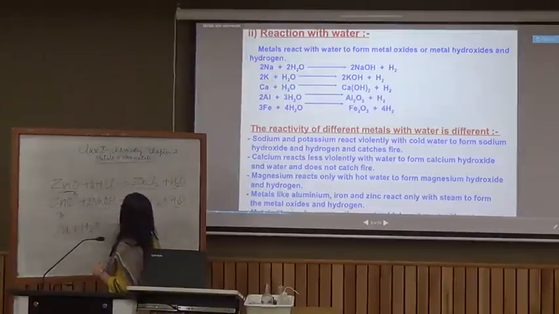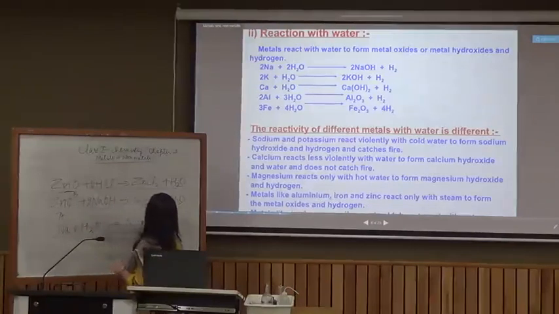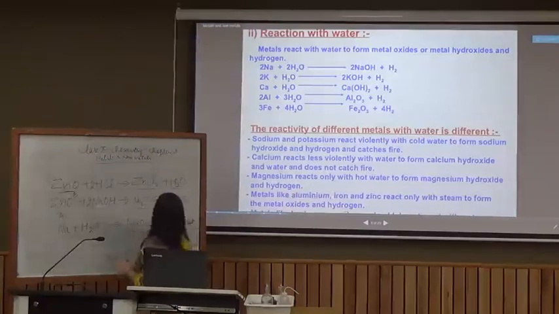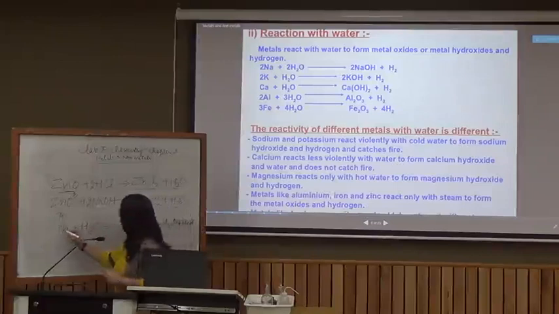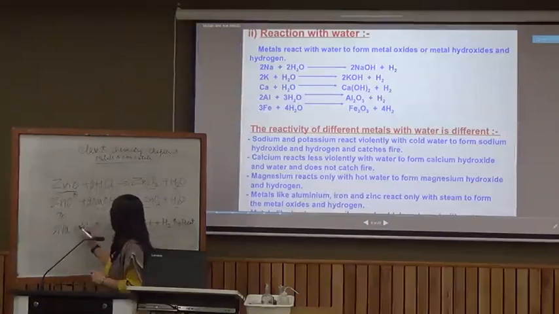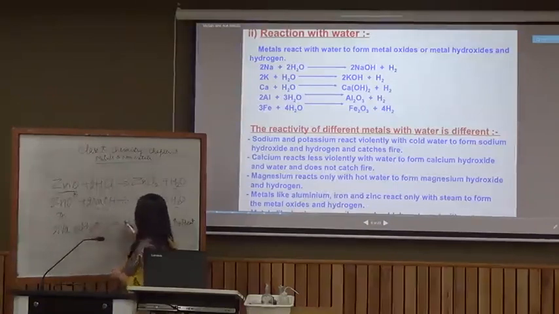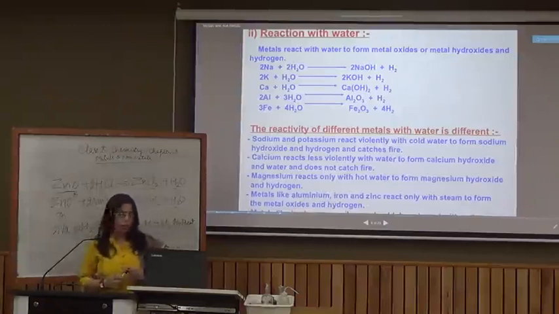Sodium reacts with water to produce sodium hydroxide and hydrogen gas, and heat is also produced. If the hydrogen is produced in larger quantity, along with heat, it might catch fire. So we balance the equation here. That is it. Calcium reacts less violently, but like you've seen, the sodium piece also starts floating, calcium